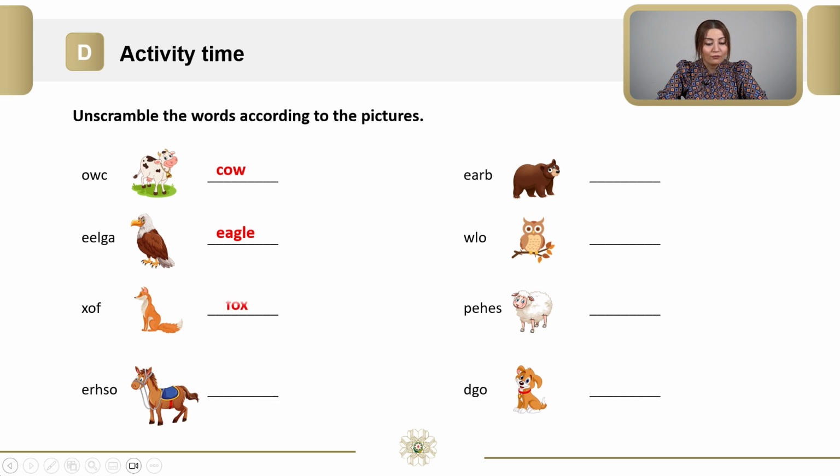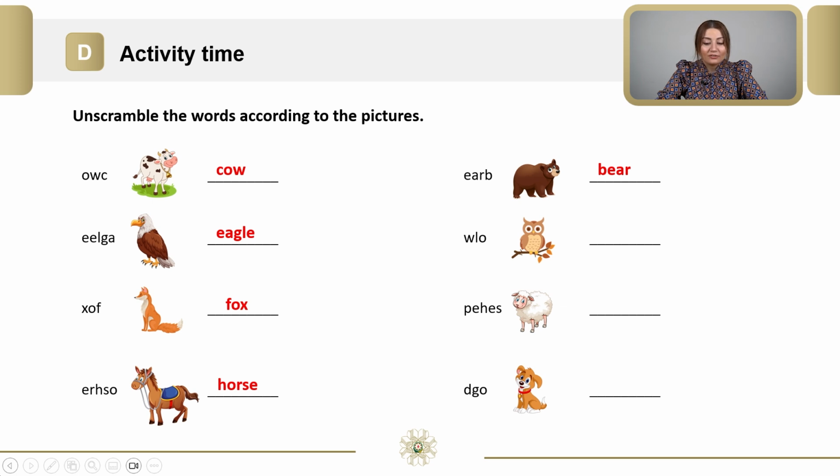It's a fox. The next one is E, R, H, S, O. Yes, it's a horse. The next one is E, A, R, B. It's a bear.